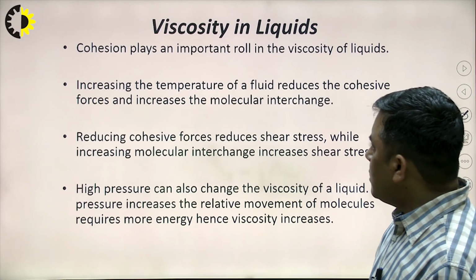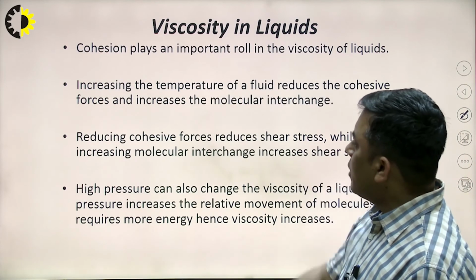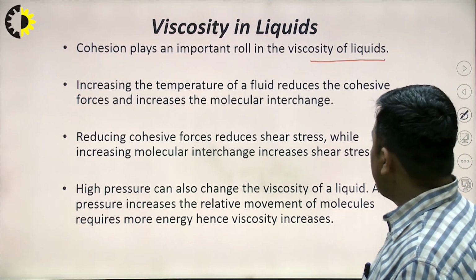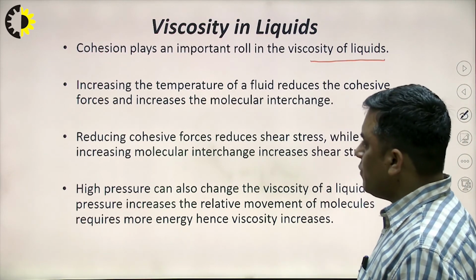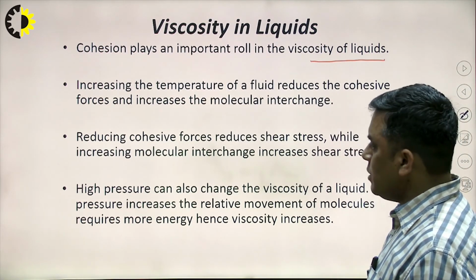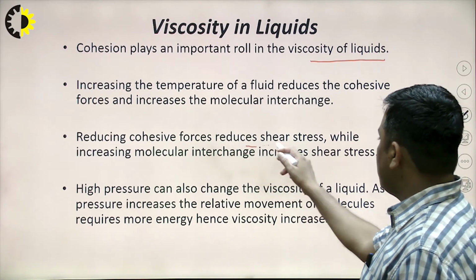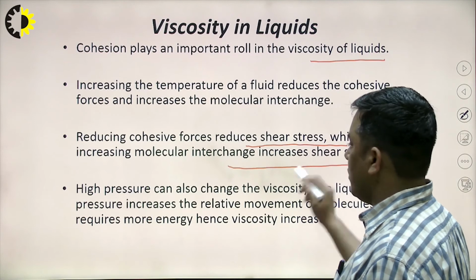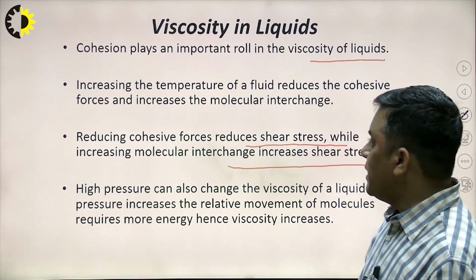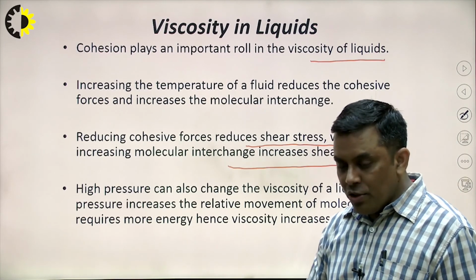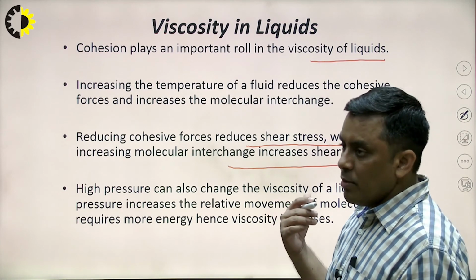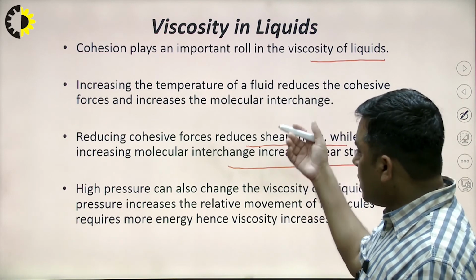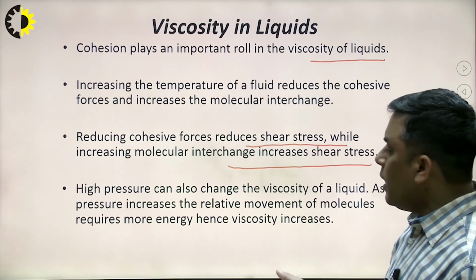Viscosity in liquid. Cohesion plays an important role here also. Increasing the temperature of a fluid reduces the cohesive force and increases the molecular interchange. Reducing cohesive force reduces the shear stresses, while increasing molecular interchange increases the shear stress. So in short, whenever the temperature of a liquid increases, because of the change in intermolecular forces, the viscosity generally reduces with liquids.